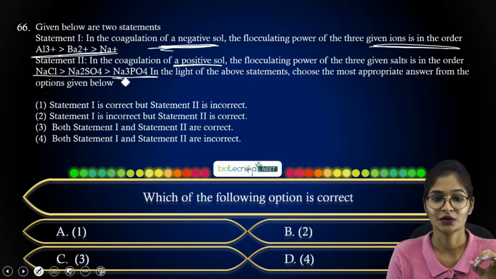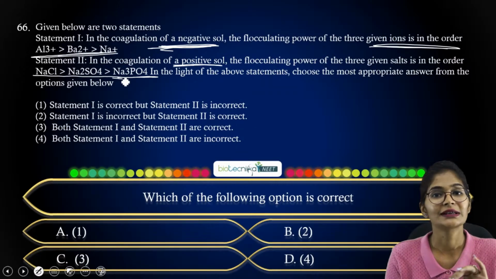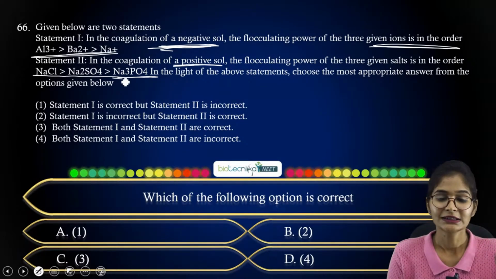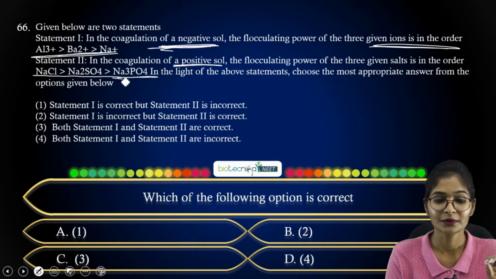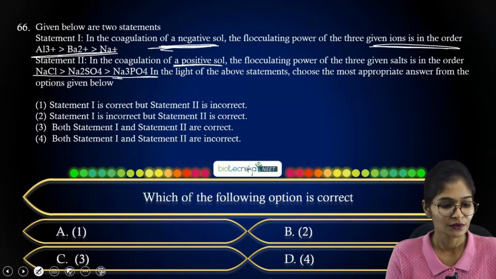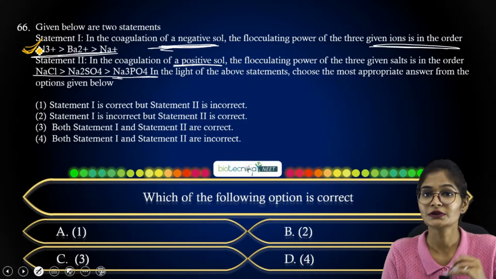In statement 1, they have given the coagulation of negative sol, where the flocculating power of 3 given ions is in the order Al3+, Ba2+, Na+. Al3+ has more charge, 3+, with respect to aluminum. Then barium has 2+ and Na+ they have given. So with respect to this question, this statement is correct. Now coming to your statement 2.